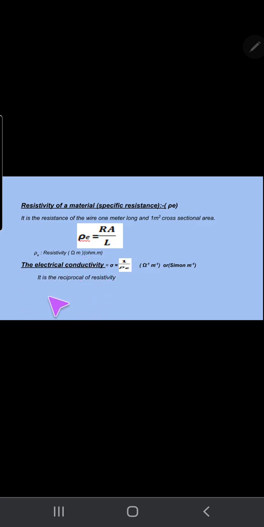Electrical conductivity is the reciprocal of resistivity. I mean 1 over resistivity gives electrical conductivity. Its unit is ohm to the power negative 1, meter to the power negative 1. We can define electrical conductivity as the reciprocal of the resistance of a wire 1 meter long and 1 meter square cross-sectional area.